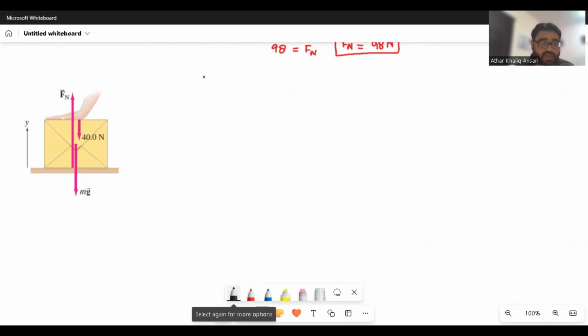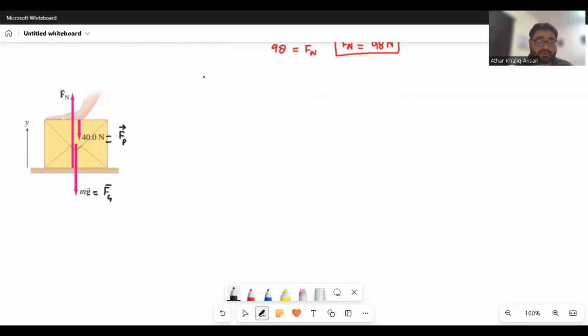So now we have three forces. One is the force of gravity, that is Fg, and it is acting downward. The other is the normal force, which is upward, and the third one is another force downward that is applied by your friend.